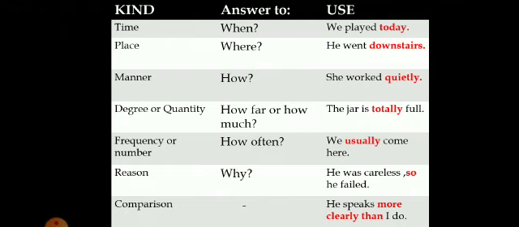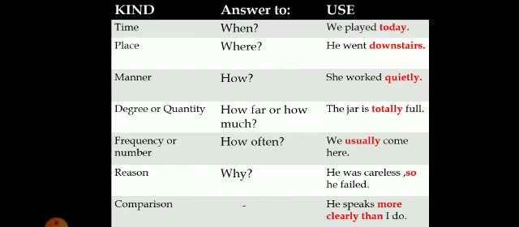Then comes our adverb of reason. It gives us answer of why. He was careless, so or you may use therefore. He failed. So here adverb is therefore or so. You may use thus, hence, consequently, likewise, etc.